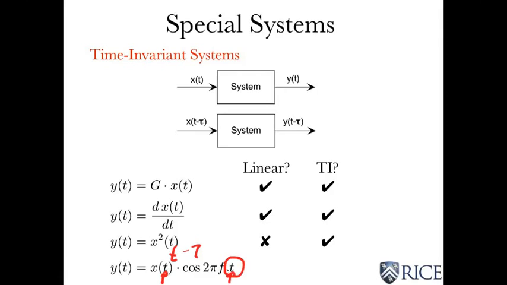You delay the input, you do not get the output you had before delayed because this cosine is changing behavior with time. So we have gone through these examples. You can have systems also that are not linear and not time invariant, of course. And the ones that are really going to be special, the ones that are linear and time invariant. We're going to have to deal with this one, but we clearly can't use the linear time invariant system theory to talk about it because it is not time invariant. We'll see that in a second. Well, okay.